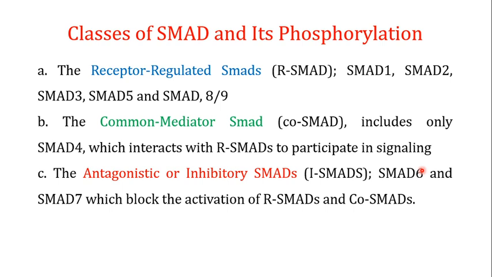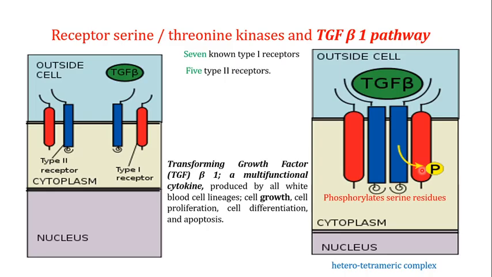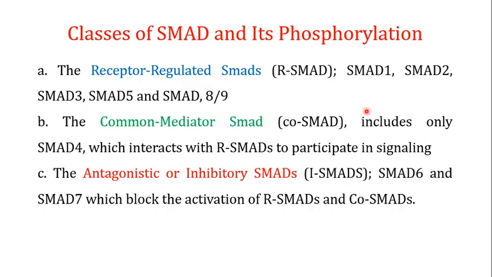Before discussing the pathway, we need to understand the SMADs, because when this receptor type 1 gets phosphorylated, it activates a class of proteins known as the SMAD proteins. So before going into the pathway, we need to understand the classes of the SMADs and their phosphorylation. Now there are usually 3 types of SMADs present in the living system.